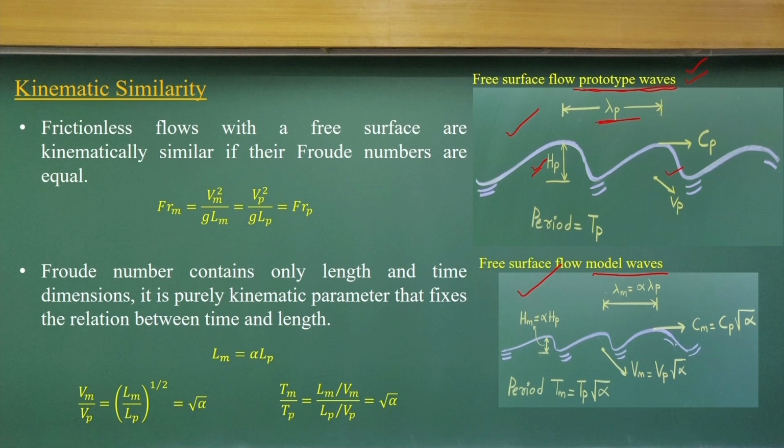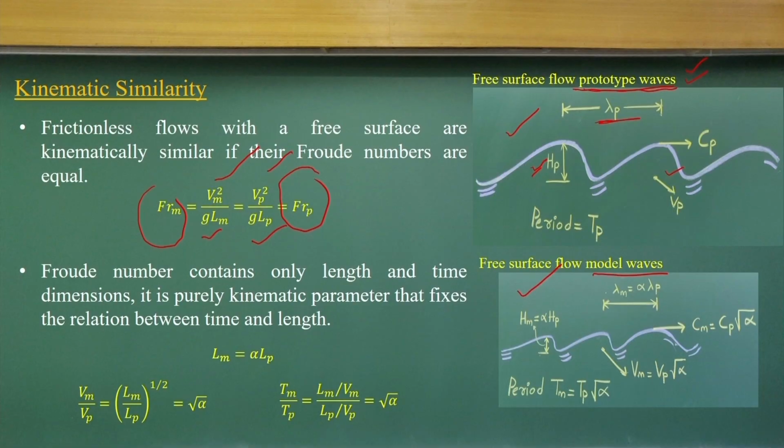That is what is there. The Froude numbers of the model and prototype should be equivalent. Then we substitute the Froude numbers in terms of velocity and length. Since we are conducting the experiment on the earth's surface, g does not vary; the acceleration due to gravity does not vary. So, you can use the same g components.